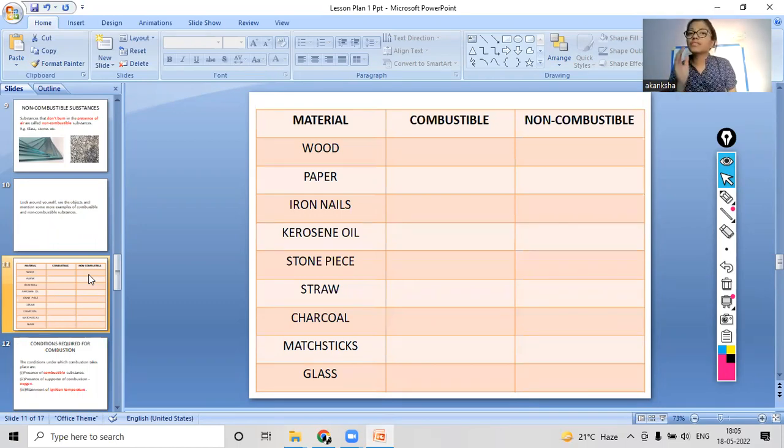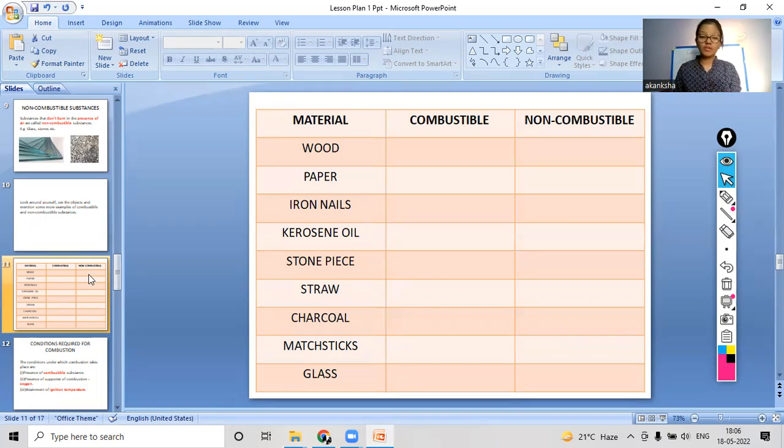So for friction there was a condition, two surfaces are needed. So what are the conditions needed for combustion to happen? Like for fire to happen or for combustion to happen? Any ideas from your side? Okay, if not, then we will discuss. I will give you 5 seconds. You can write your answers in the chat box, or you can also speak till then.